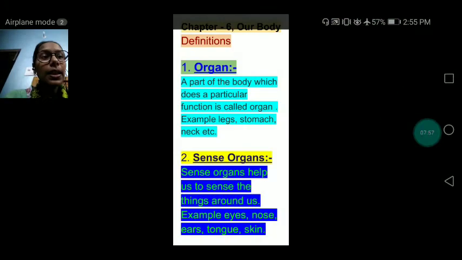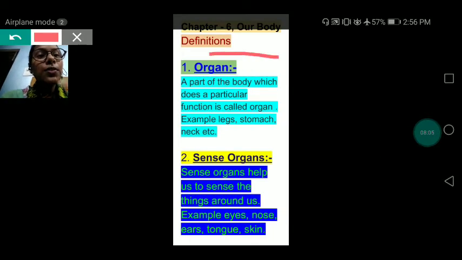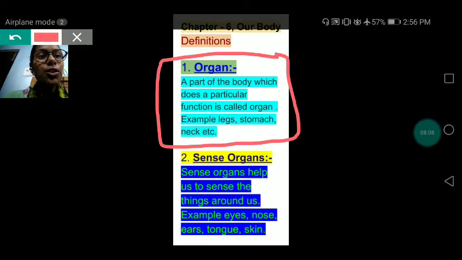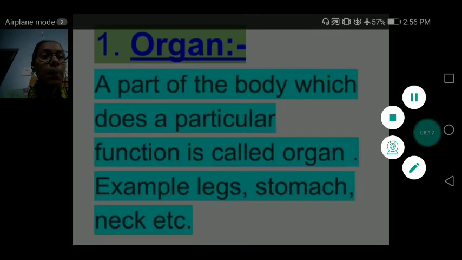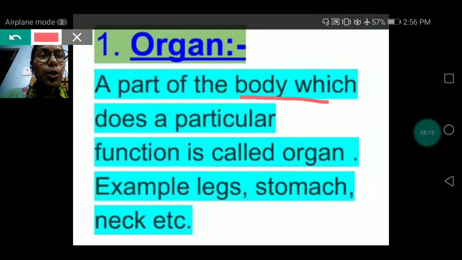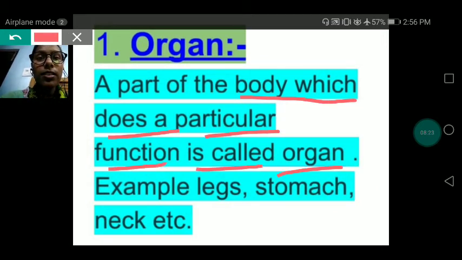Next, let's recall the definition of organ and sense organ. First of all, we will recall the definition of organ. A part of the body which does a particular function is called an organ. Like eyes. With the help of eyes we can see.